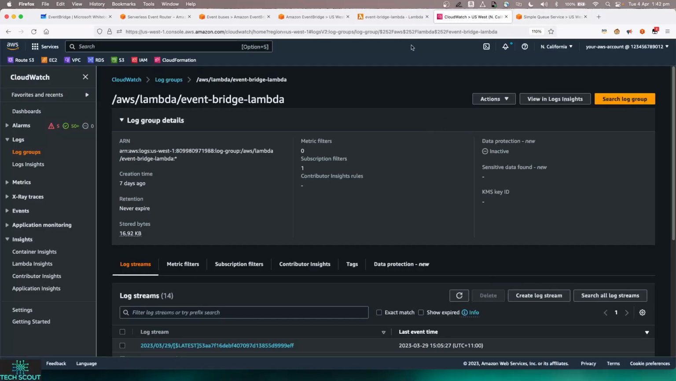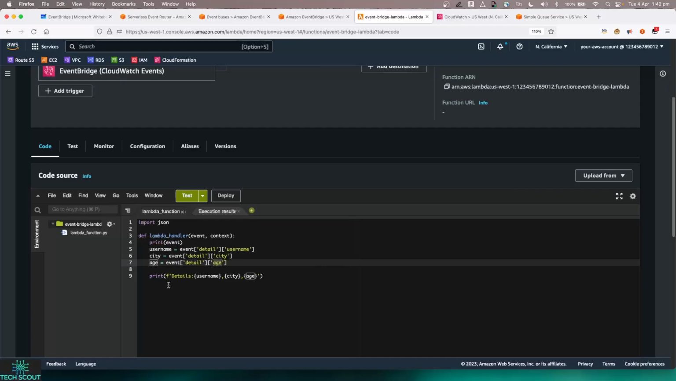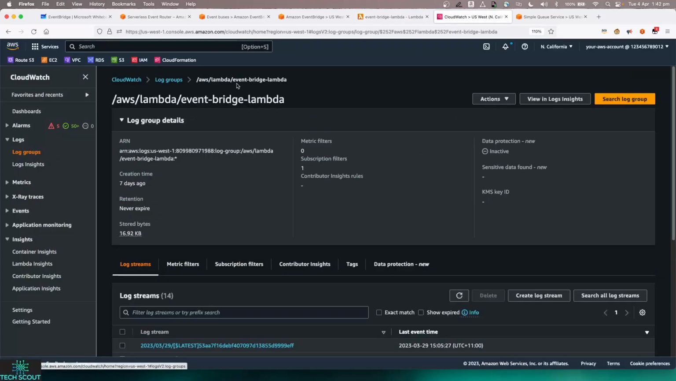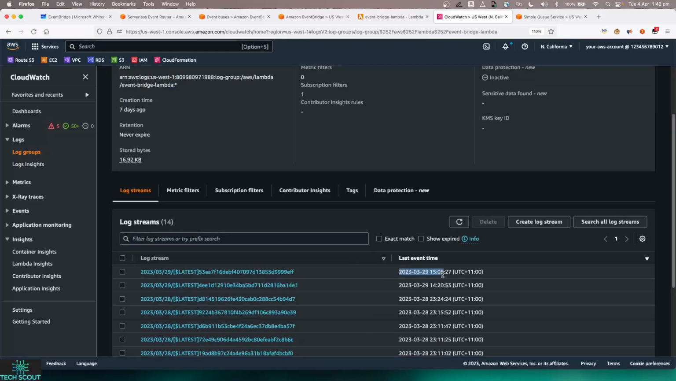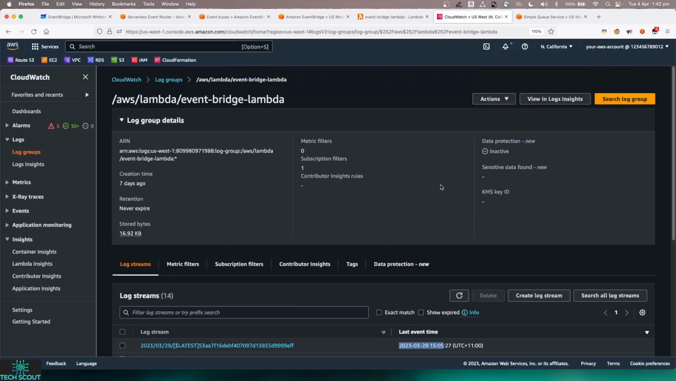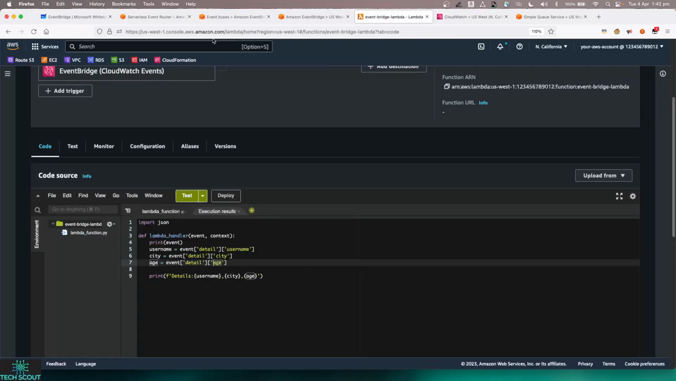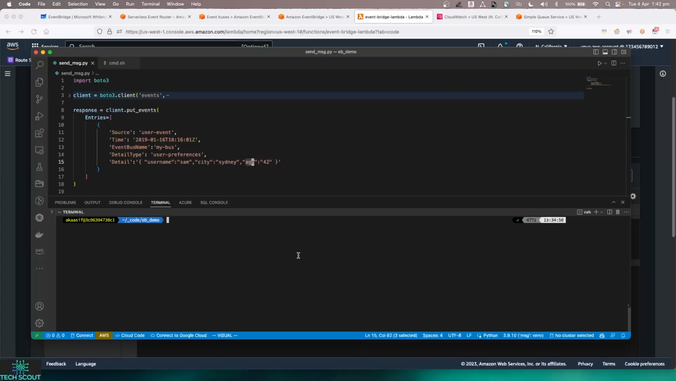If I go into my CloudWatch log, because that's where my logs will be written for this Lambda, I have a log group with the name EventBridge Lambda. At this stage, the last logs were from 29th of March, and today is 4th of April. So yeah, nothing over there. No smoke and mirrors.